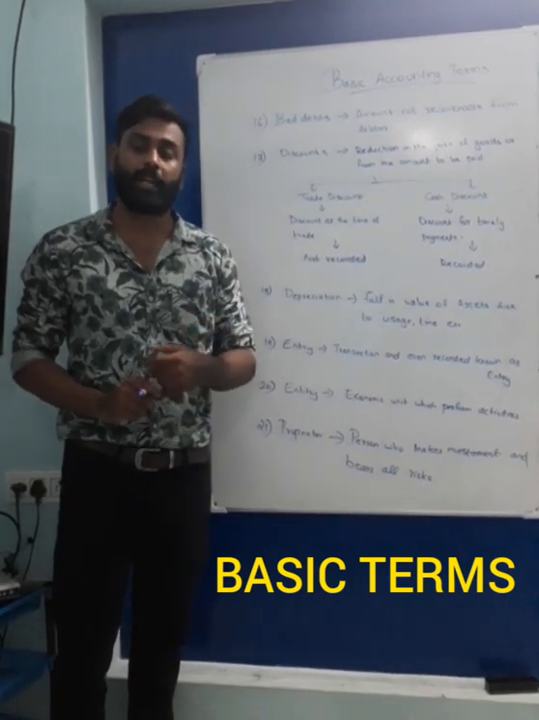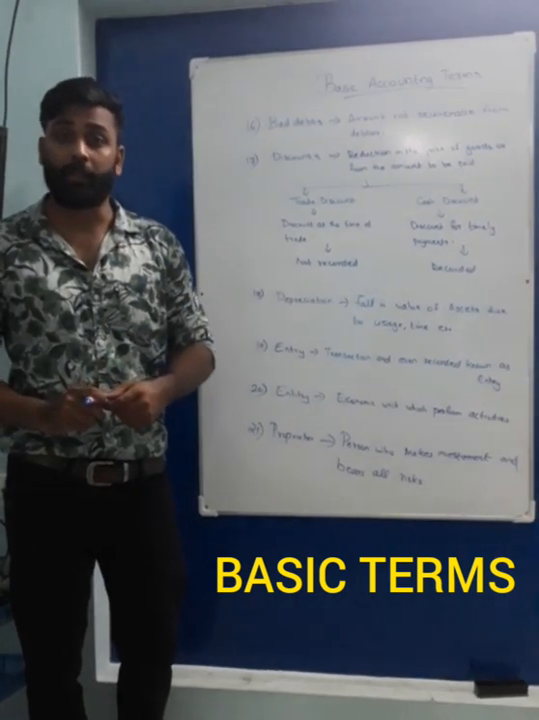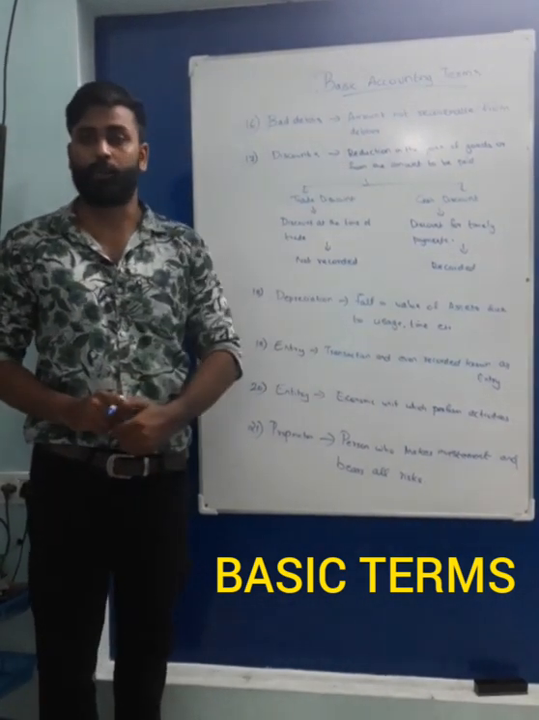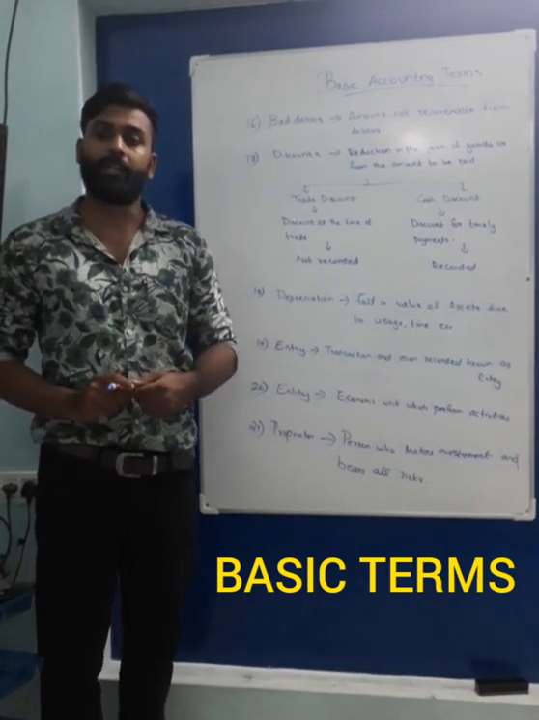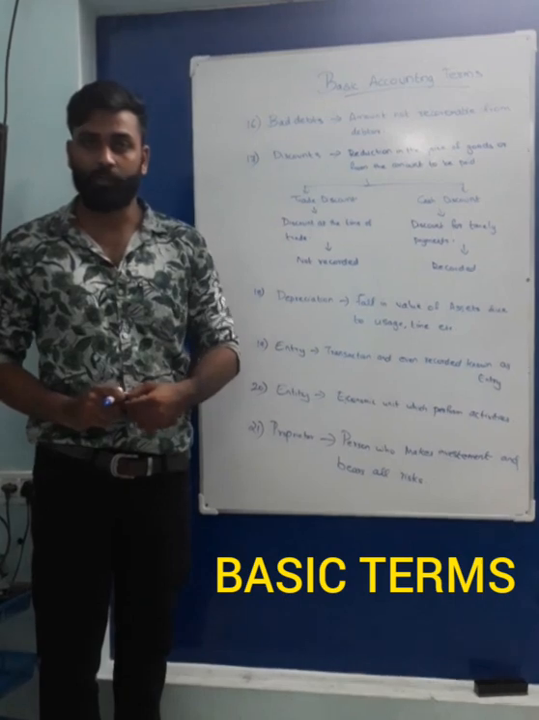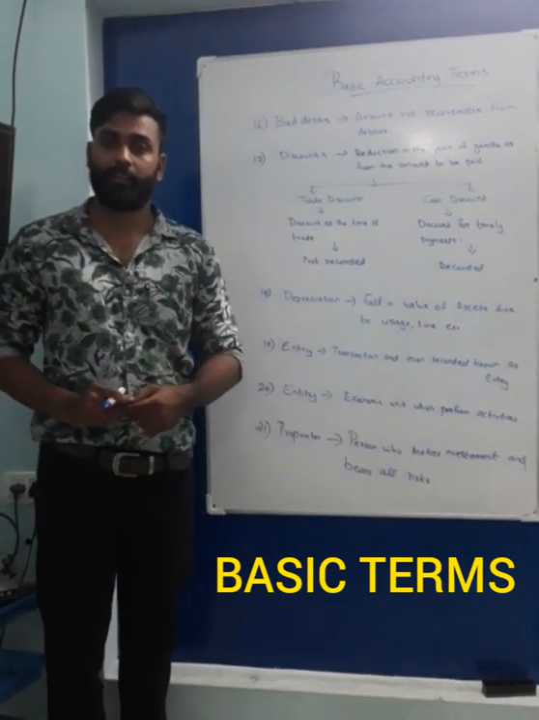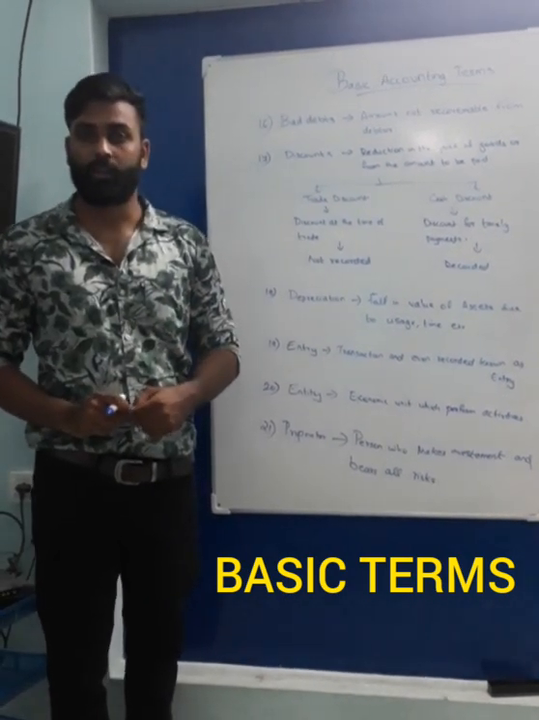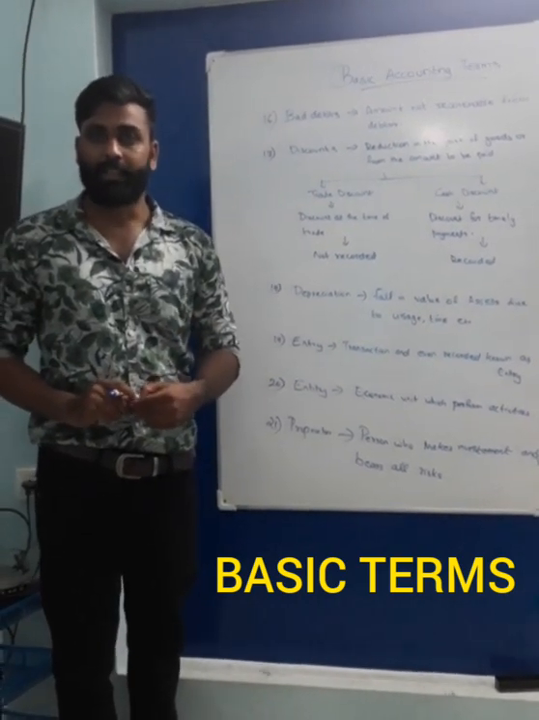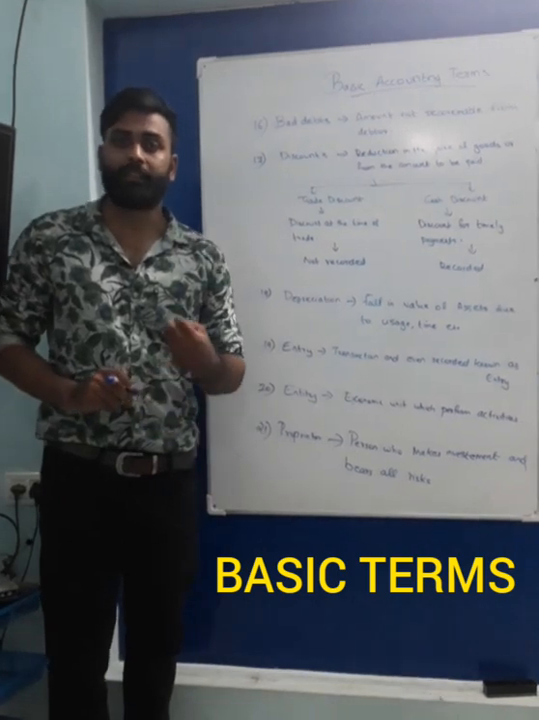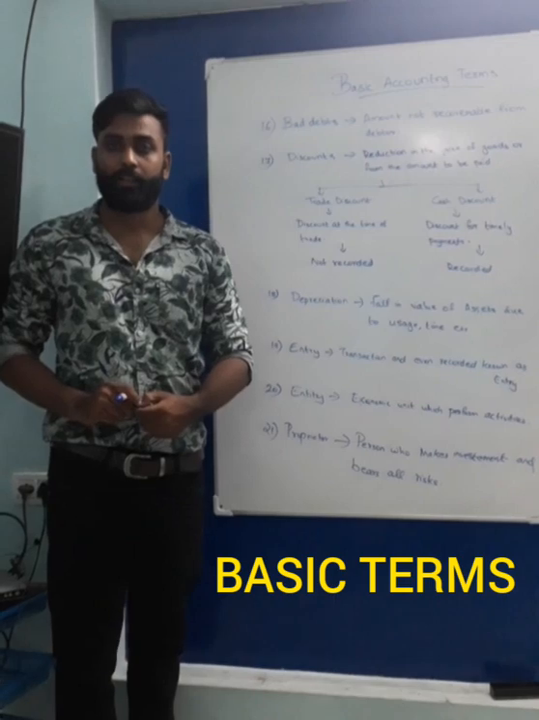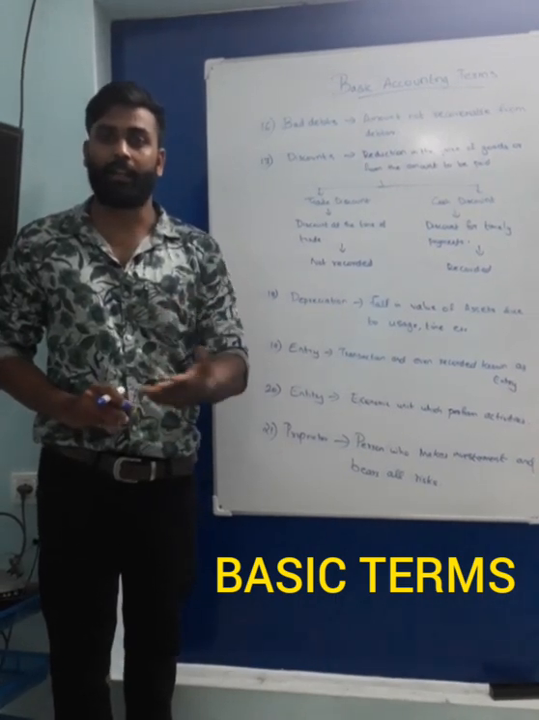This discount can be classified into two: trade discount as well as cash discount. Trade discount means the discount the seller gives at the time of trade. Suppose I am buying for rupees 1,10,000 and at that time itself he is giving a 10,000 discount. It is known as trade discount. So we are paying only 1 lakh.